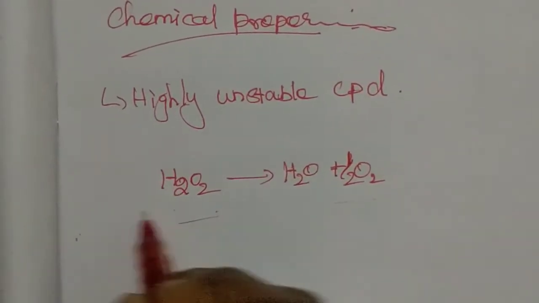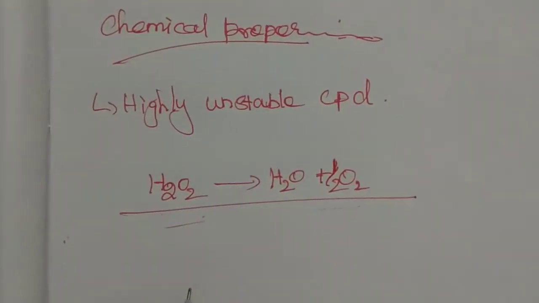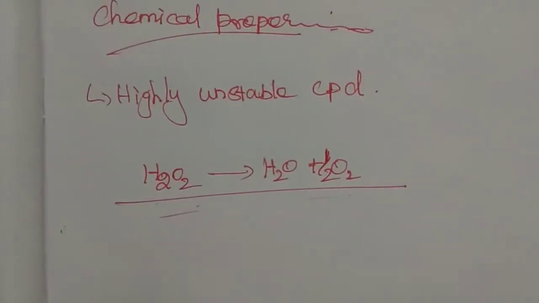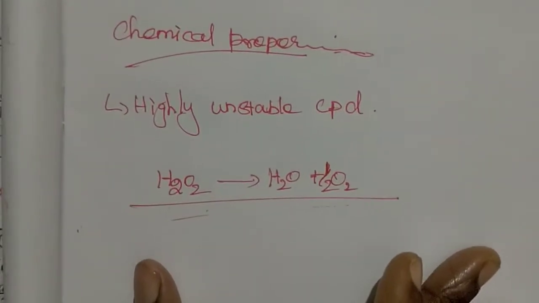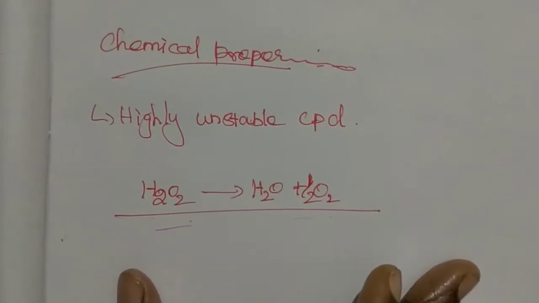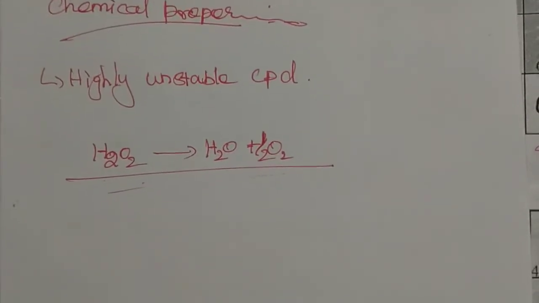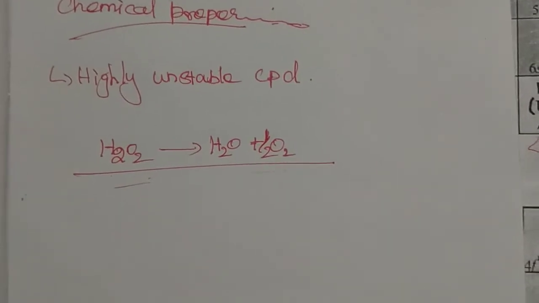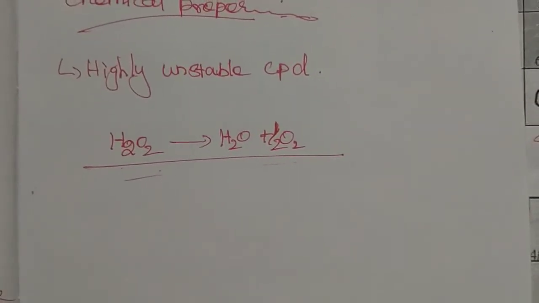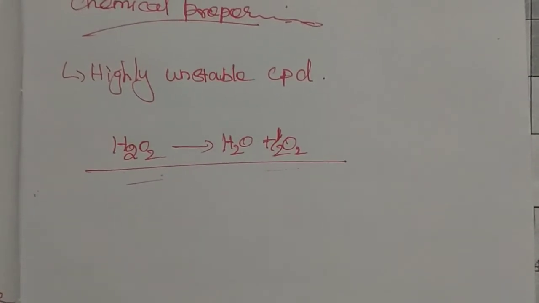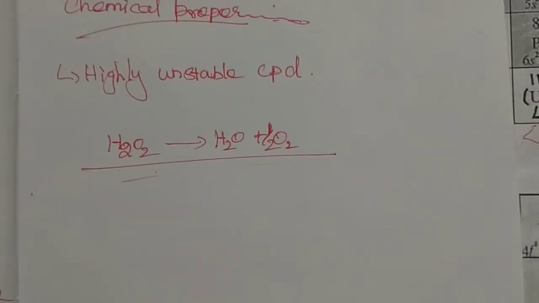So this is a disproportionation reaction. The spontaneous disproportionation reaction occurs in an aqueous solution of hydrogen peroxide. Anyhow, this is a slow process, but it is an explosive one. Disproportionation of hydrogen peroxide is a slow and explosive reaction.